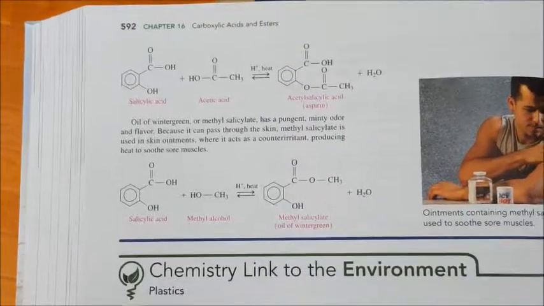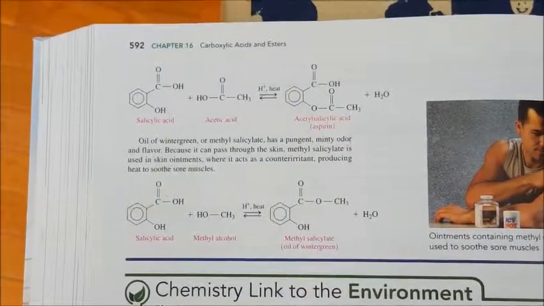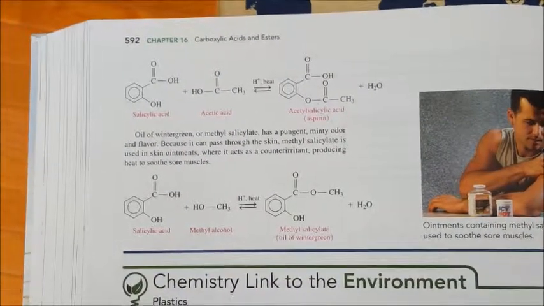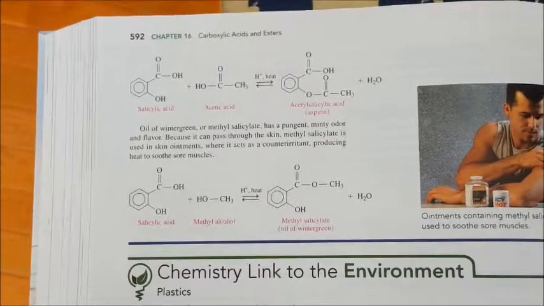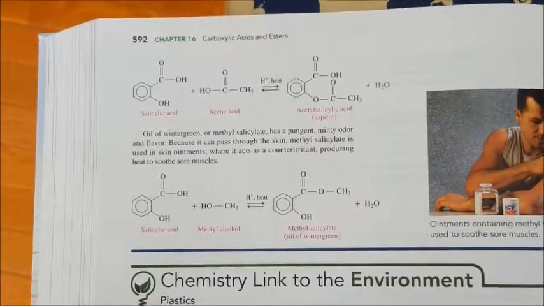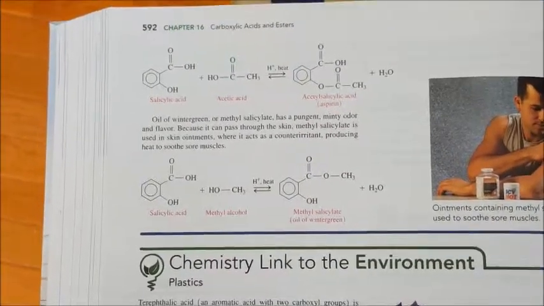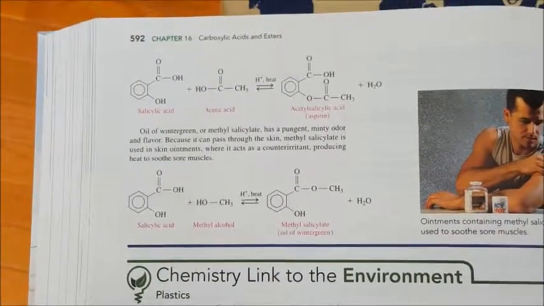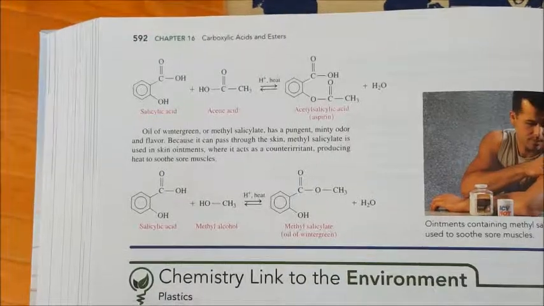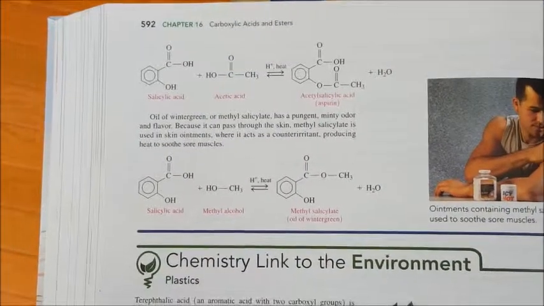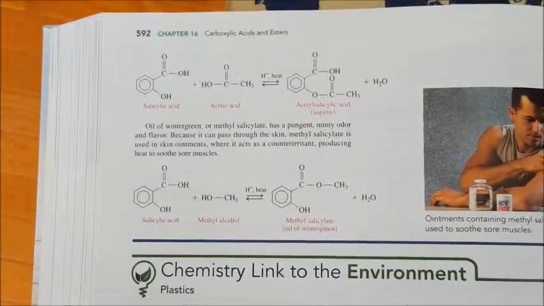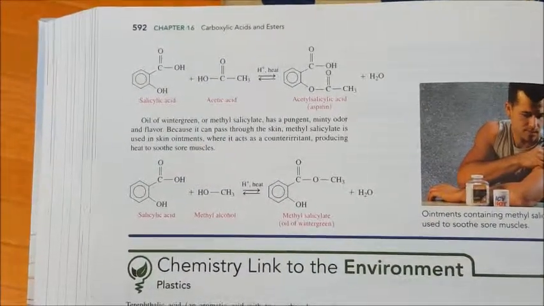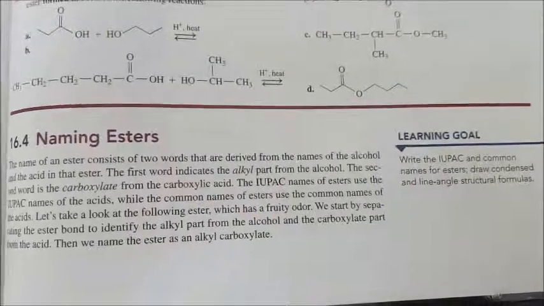In the case of salicylate, we can also use the carboxylic acid functionality of salicylate in combination with methyl alcohol to form the product methyl salicylate. In this case, the acid and an alcohol combine to form the ester. This product, methyl salicylate, is oil of wintergreen, or the smell of oil of wintergreen.